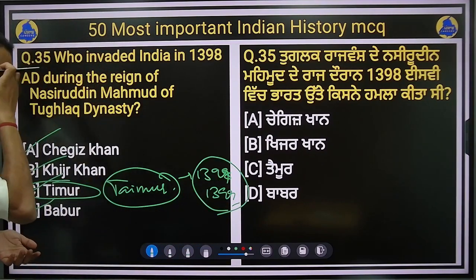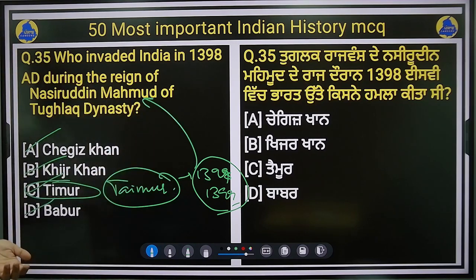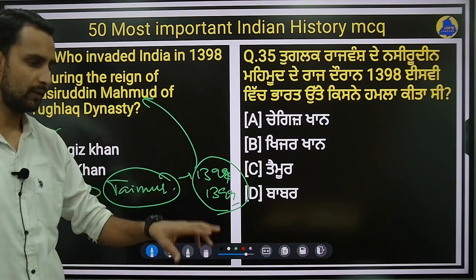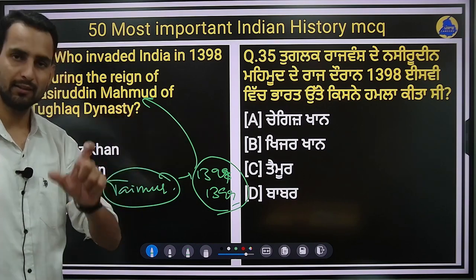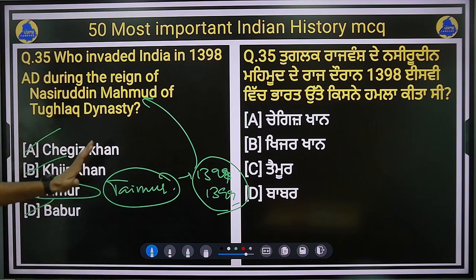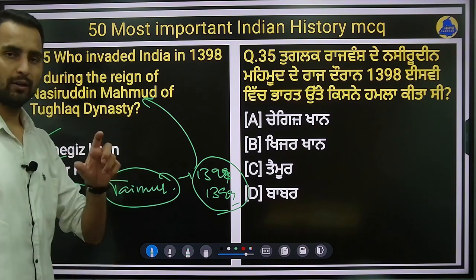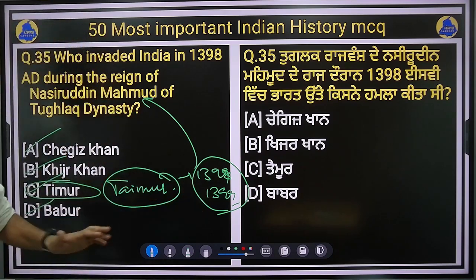1398-99. It is asked many times who was the ruler ruling Delhi at that time. So Nasruddin Muhammad Tughlaq. Tughlaq dynasty was the dynasty at that time. It was a Delhi Sultanate period, and Tughlaq dynasty was ruling Delhi. So Timur invaded India, or Delhi, in 1398 during Nasruddin Muhammad Tughlaq.